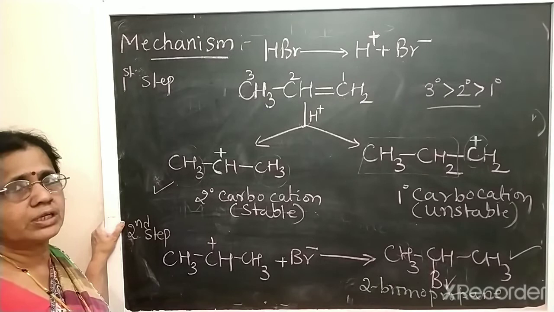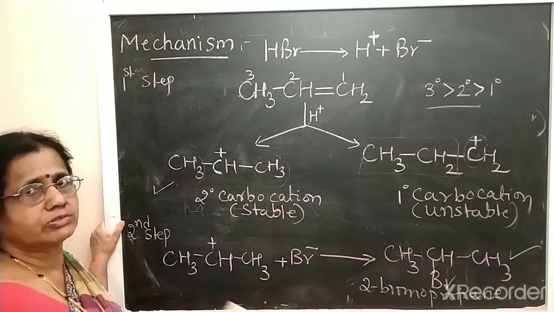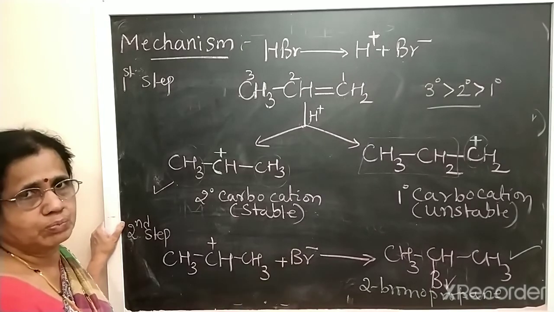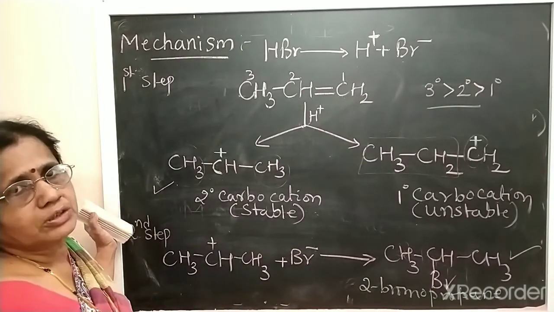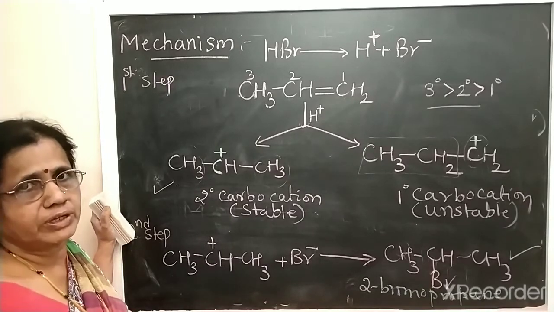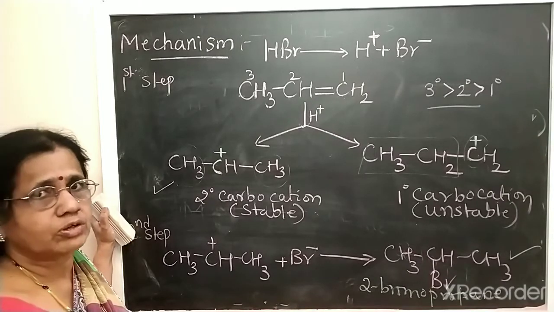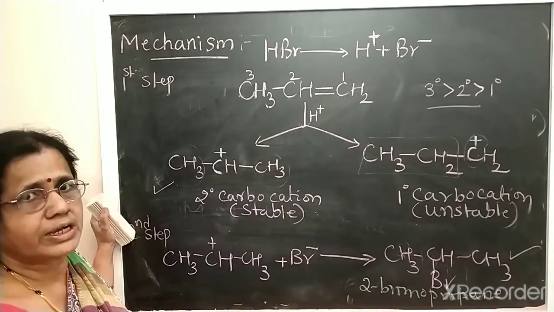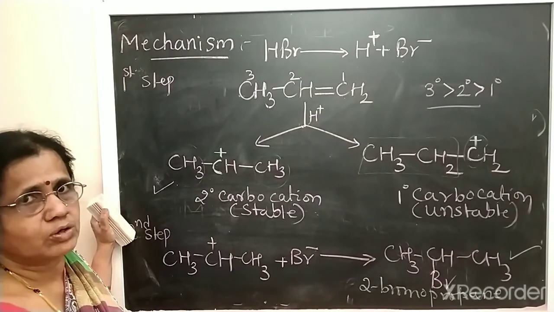In the absence of peroxide, under normal conditions, we always get 2-bromopropane. Now I will explain the formation of 1-bromopropane, which takes place in the presence of peroxide. It is called the peroxide effect or Kharasch effect, that is, addition in the presence of peroxide.